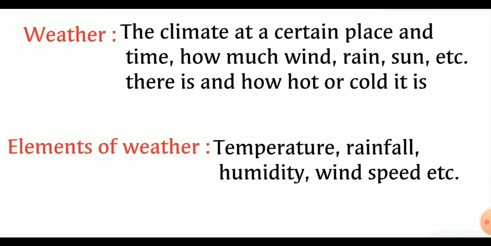So let's get started. First we will start with weather. We find that the daily weather report carries information about the temperature, humidity and rainfall during the past 24 hours. Humidity means presence of water vapor in the air. It is the measure of moisture in the air or the water vapor content in the air.